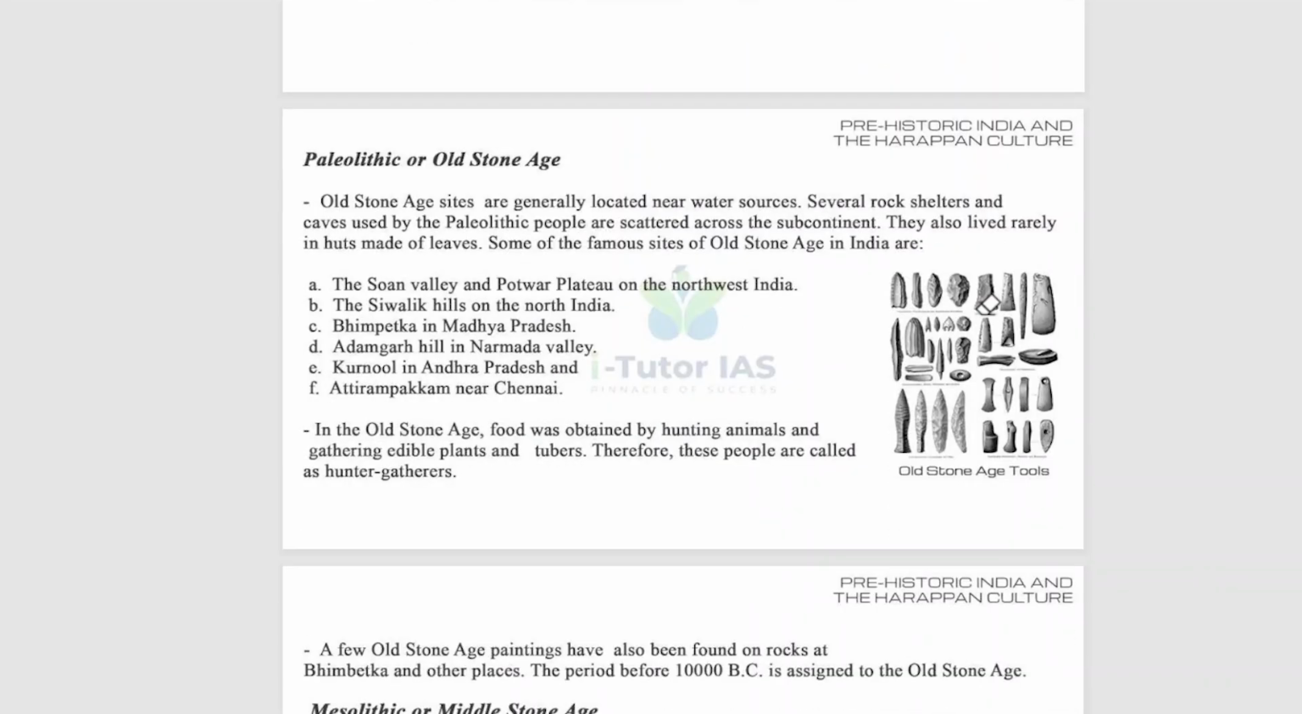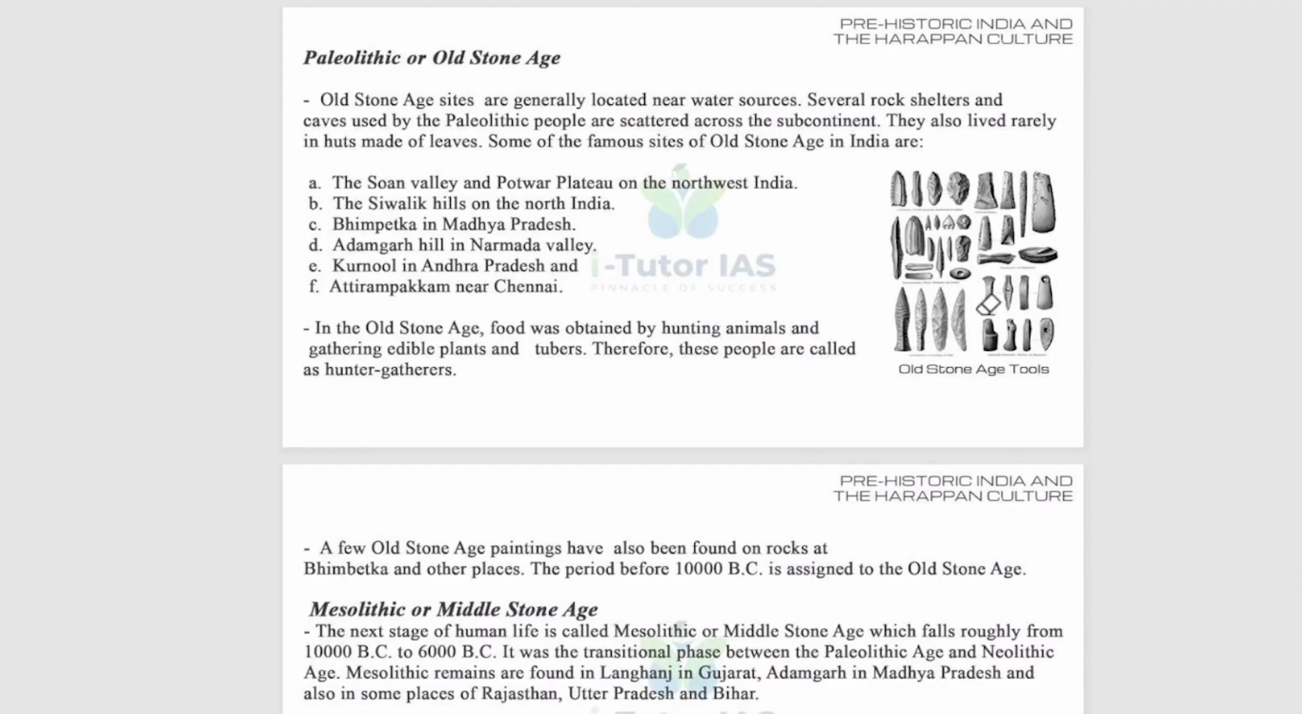First one is Paleolithic or Old Stone Age. The Old Stone Age sites are generally located near water sources. Several rock shelters and caves used by Paleolithic people are scattered across the subcontinent. So they mainly used caves for their shelter. They also lived, very rarely, in huts made of leaves.